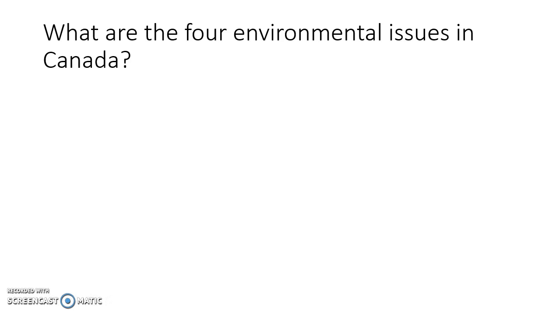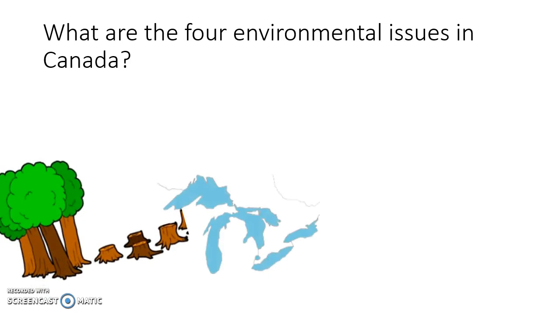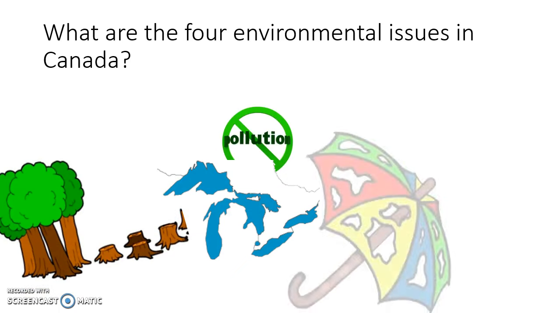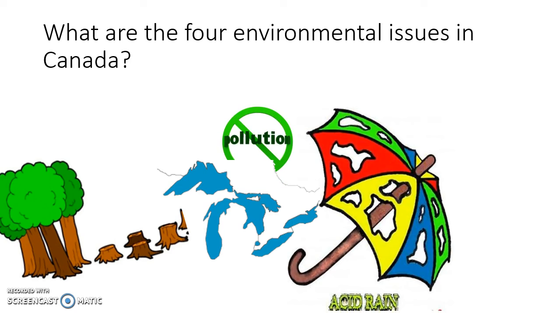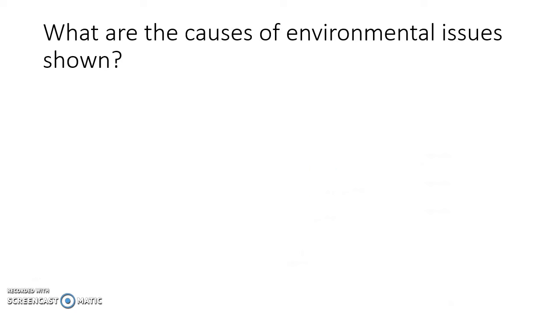What are the 4 environmental issues of Canada? There should be 4. 2 of them were lumped together when we discussed them. The first one, clear cutting. The second one is pollution of the Great Lakes. The third one is sometimes lumped together with the pollution of the Great Lakes, and that is acid rain. And finally, the fourth is extraction and the mining process that occurs around the Canadian Shield.